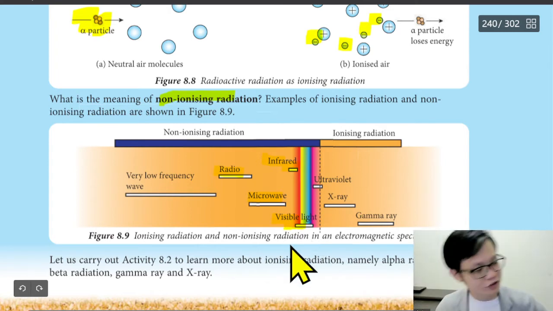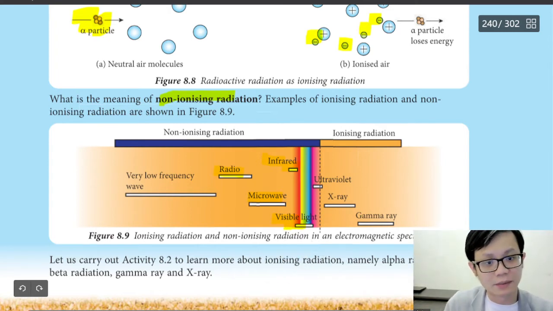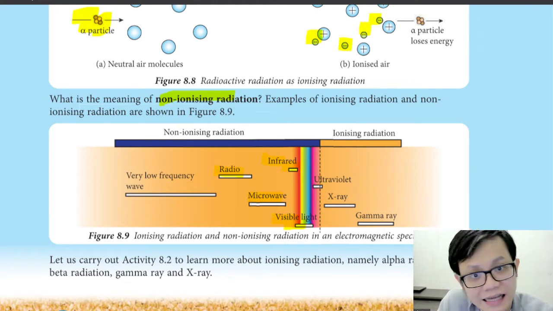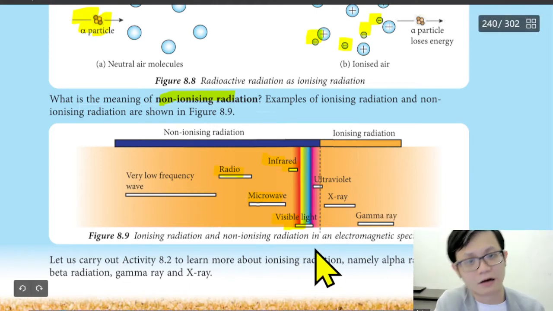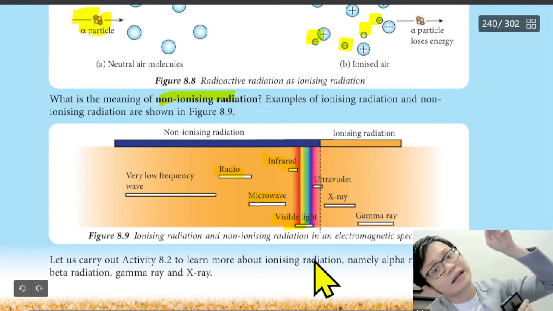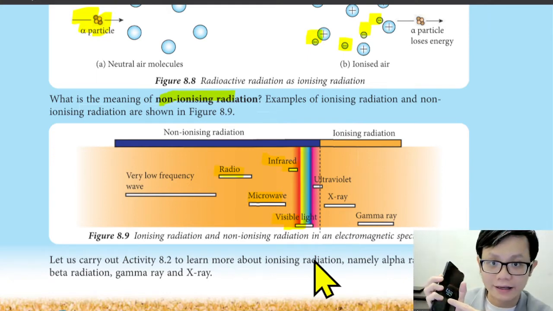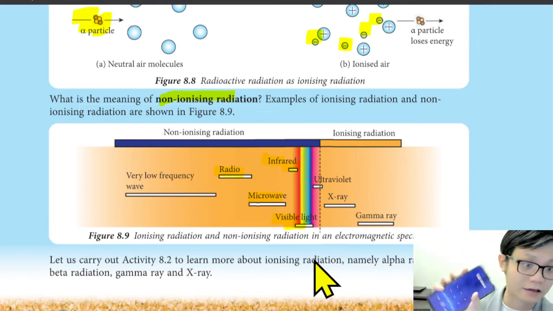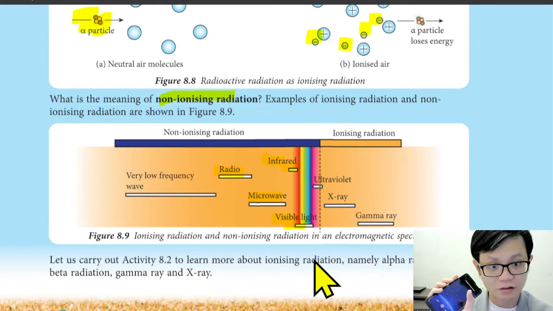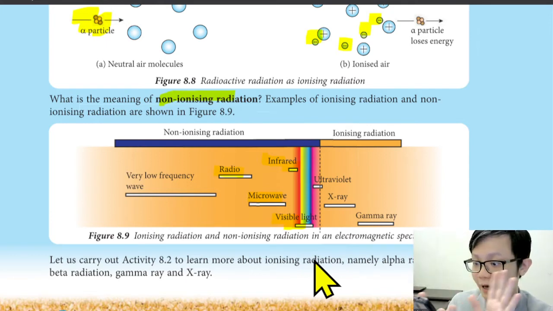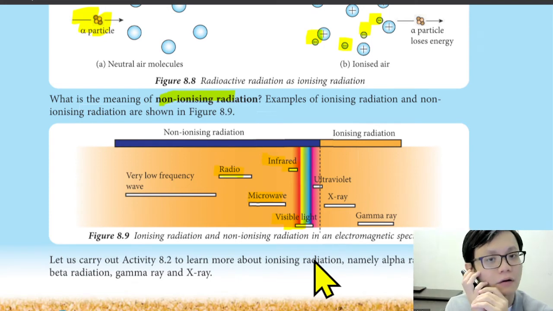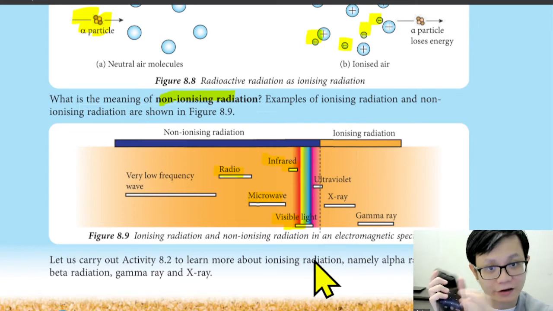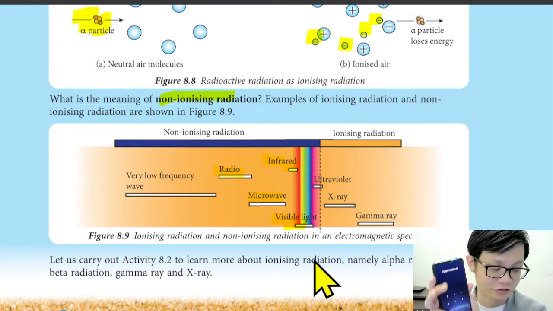Why? Let me show you. They are not talking about the sunlight. They are talking about light like this light, my light, or the phone light. For example, I have blue, red, white and all the lights, and this is not ionizing, because I can put it here and I won't get cancer. If I got cancer, it would be because of something else, not because of the light. Just imagine this is not a phone, this is a torchlight.